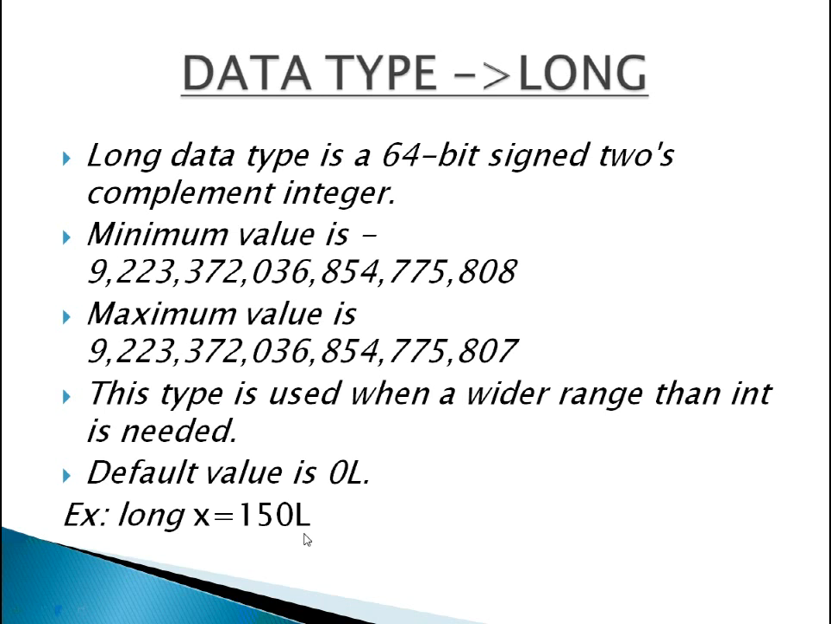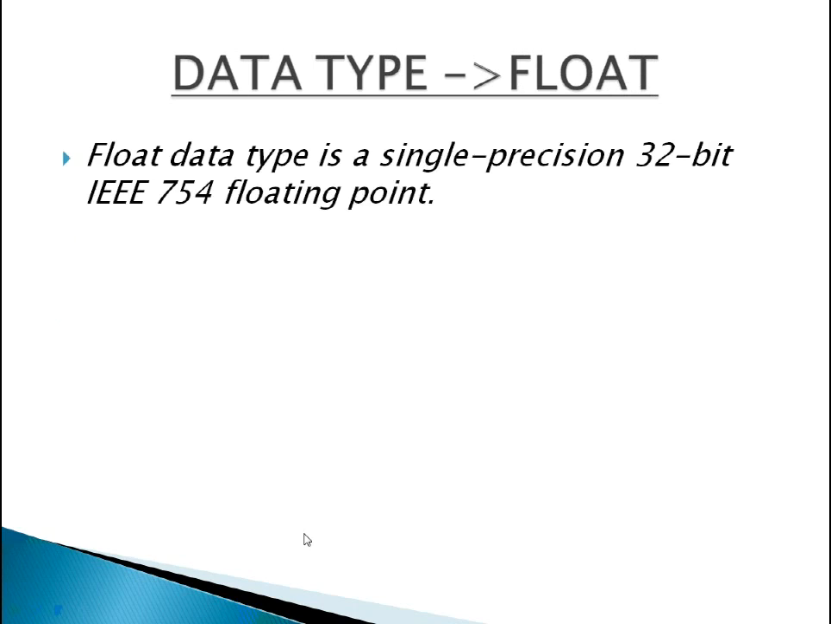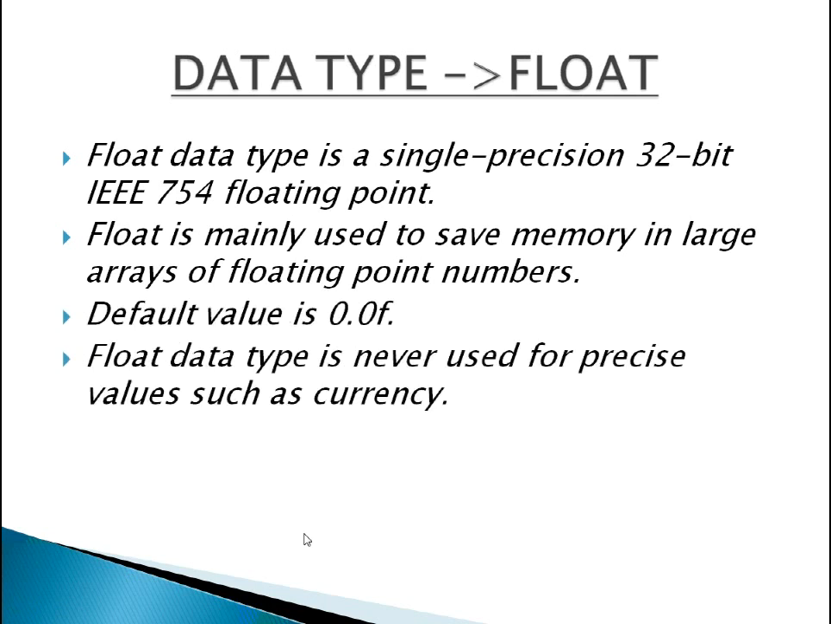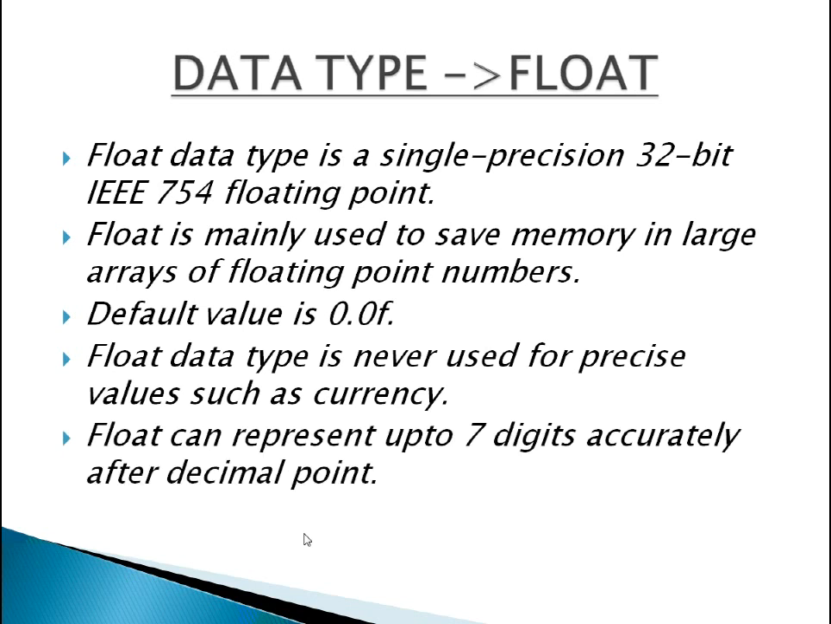Then next is float. Float data type is a 32-bit floating point. Float is mainly used to save memory in large arrays of floating point numbers. Default value is 0.0f. Float data type is never used for values such as currency. Float can represent up to 7 digits accurately after the decimal point. This is an example.